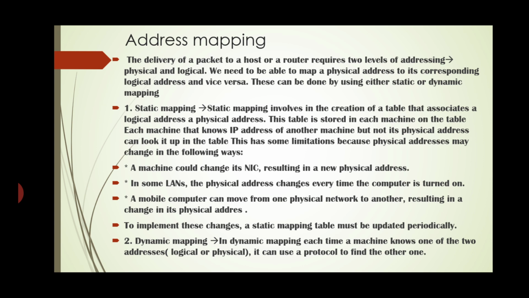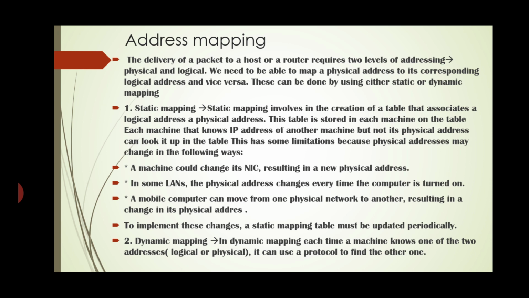First, a machine could change its NIC, resulting in a new physical address. Second, in some LANs the physical address changes every time the computer is turned on. Third, a mobile computer can move from one physical network to another, resulting in a change in the physical address.